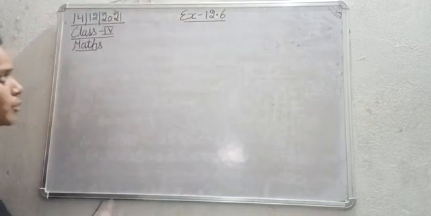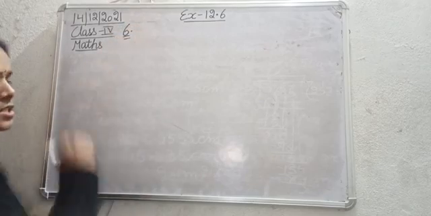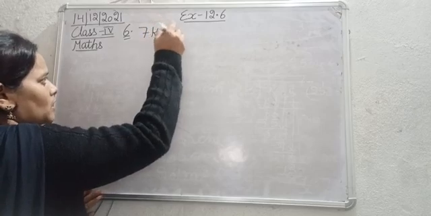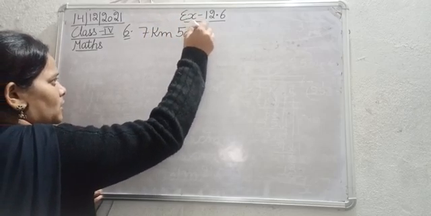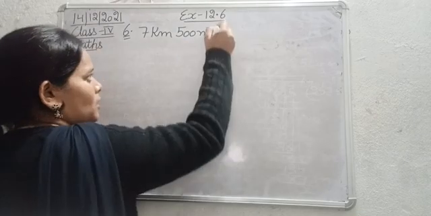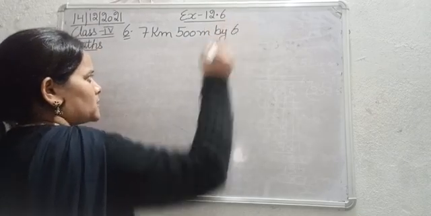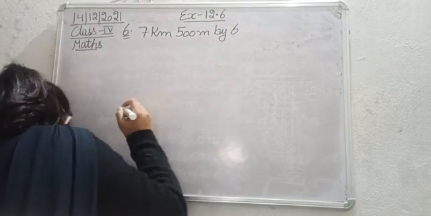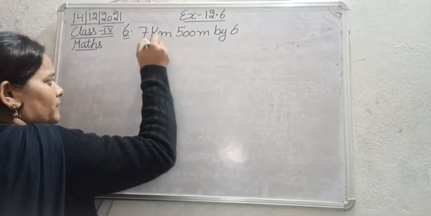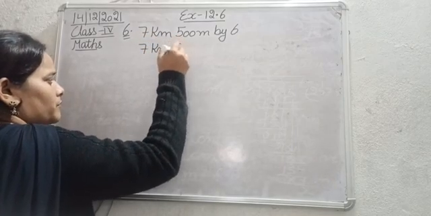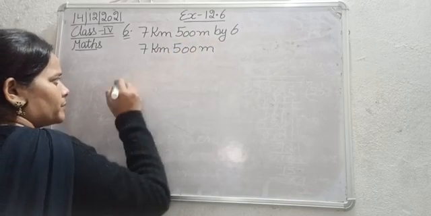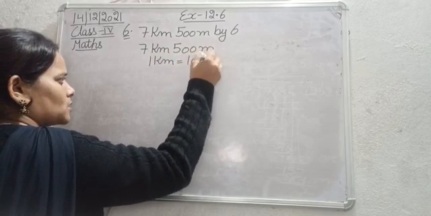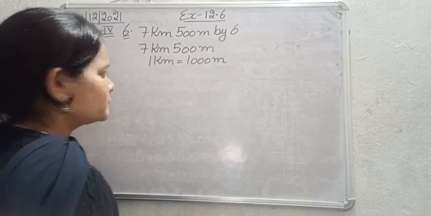Okay, let's do question number 6, which is divide and find the quotient 7 kilometer 500 meter by 6. Divide 7 kilometer 500 meter by 6. Okay. So this is 7 kilometer 500 meter. 1 kilometer is equal to 1000 meter.